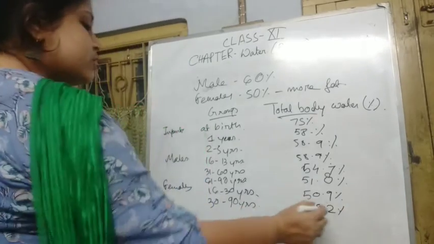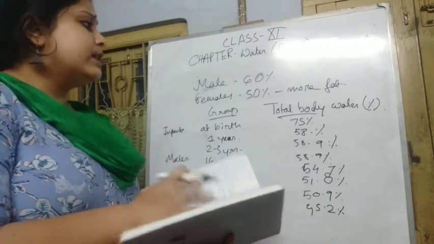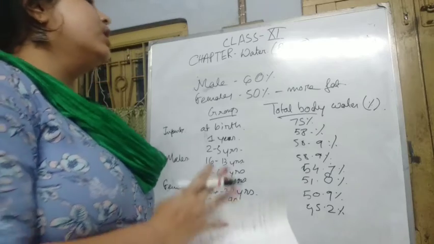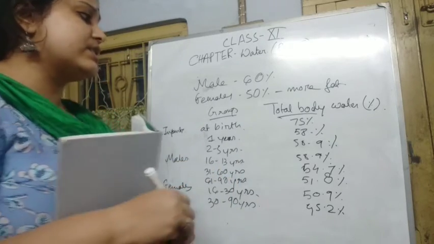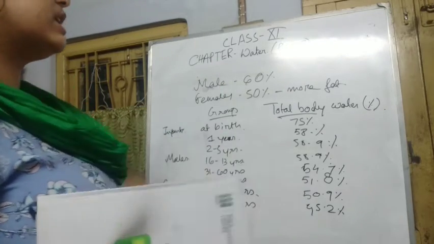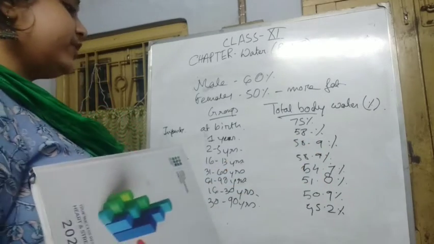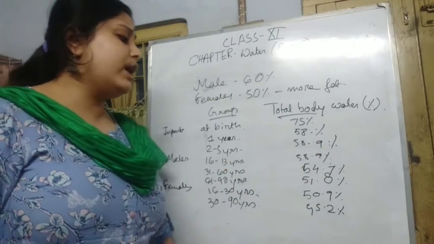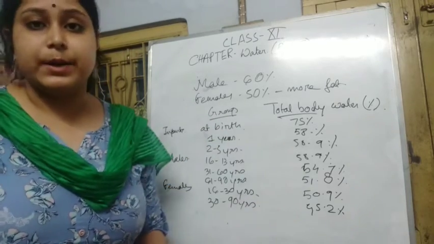So you can see that at birth, the child has more water constituents in their body, but it usually decreases day by day. For males, it's near about 60, and it is between 58 and 51. But for females, it is usually lower. It's usually 50 to 45, and on average it is 50%.